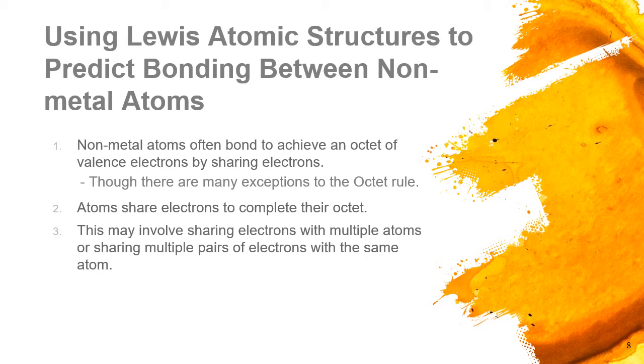Now let's see how we can use a Lewis structure to predict the bonding between two non-metal atoms. We should know that these non-metal atoms bond to achieve an octet. Octet means 8 electrons surrounding one atom. This involves sharing electrons with multiple atoms or sharing multiple pairs of electrons with the same atom.